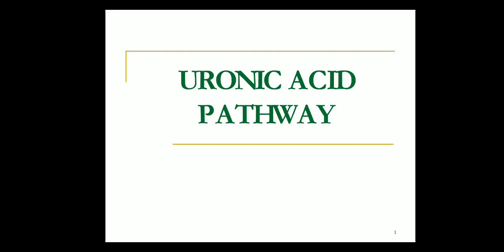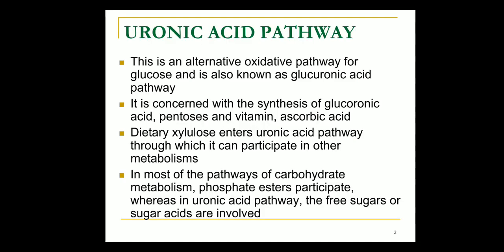Last class we discussed glycolysis and digestion and absorption of carbohydrate. So today we will see about the uronic acid pathway. So what is the uronic acid pathway? It is an alternative pathway for oxidation of glucose. It is also known as the glucuronic acid pathway.